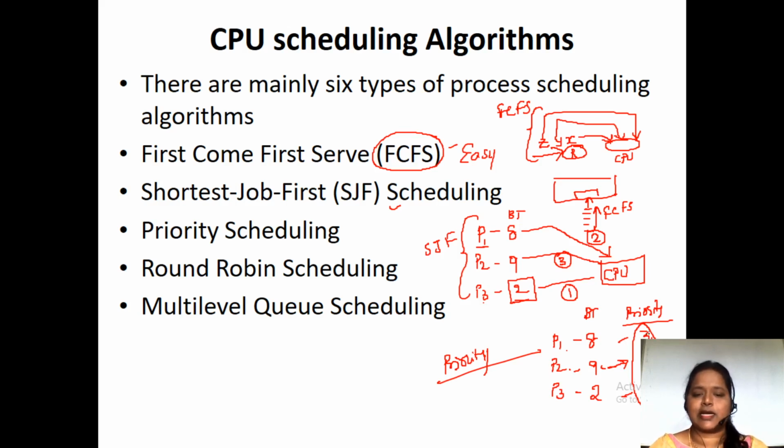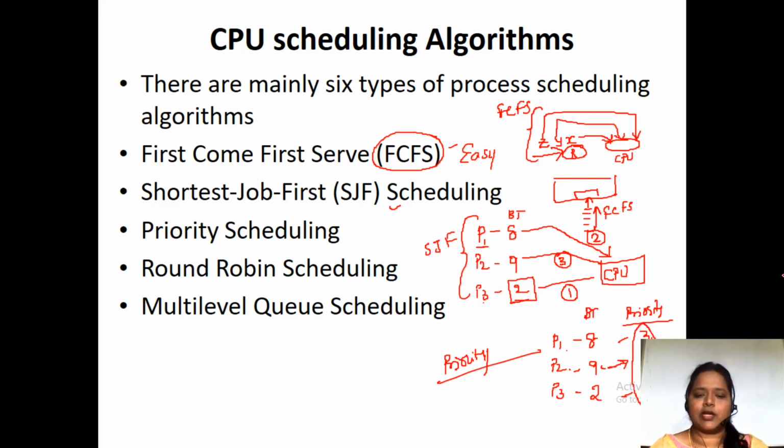So priorities are nothing but giving more importance, allowing that process to be done first, even though the burst time is high. When the burst time is high, the CPU is allocated to that process for a large amount of time, but we still give priority by means of importance. So this is how priority scheduling works.